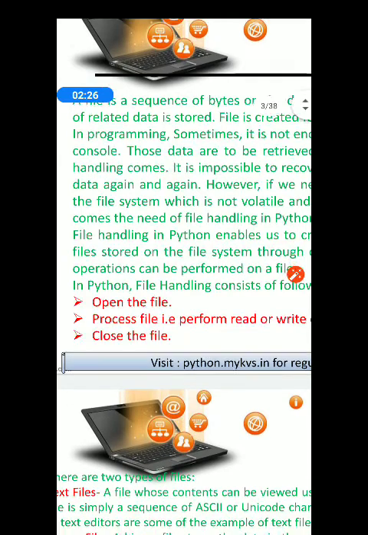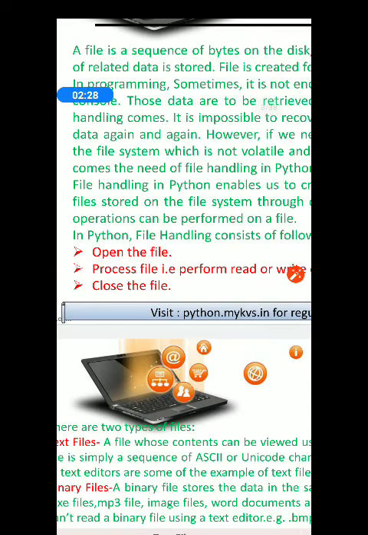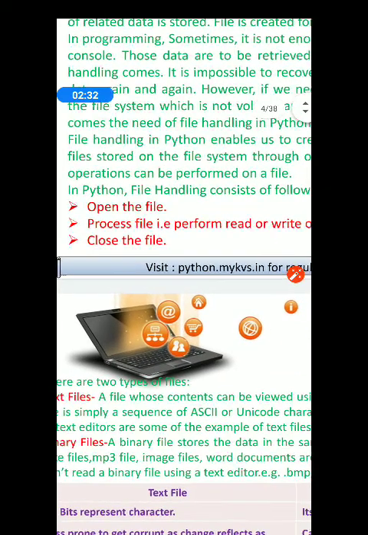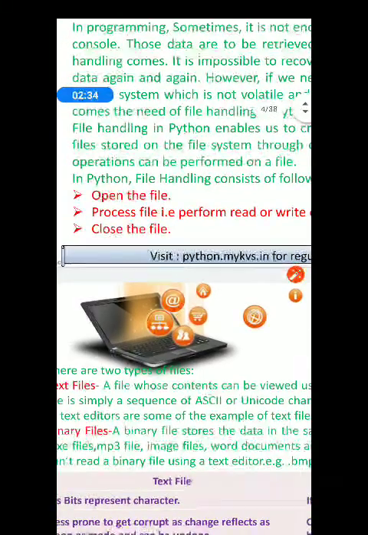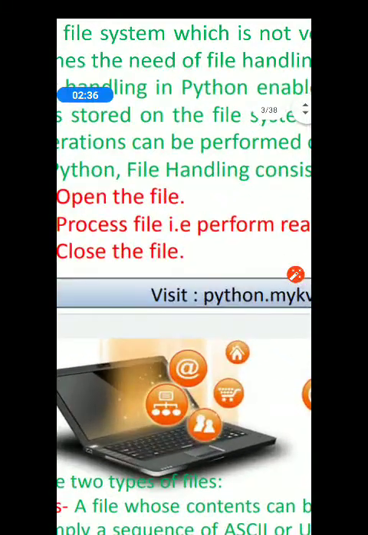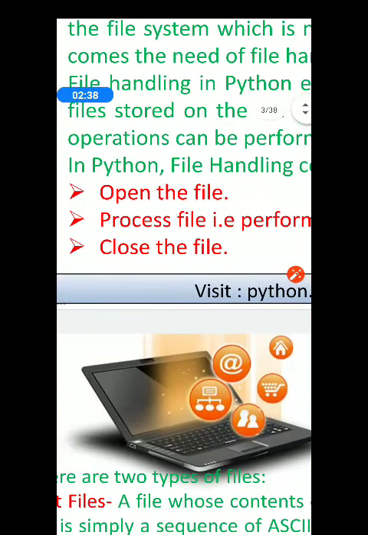Now I am going to summarize the total file handling process. In Python, the data file handling process consists of the following steps. Please note down file handling steps. Give the heading file handling steps.